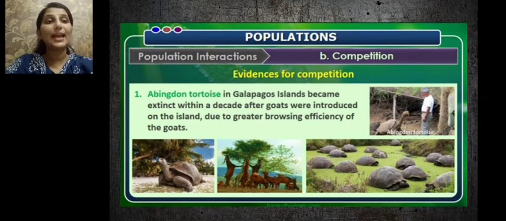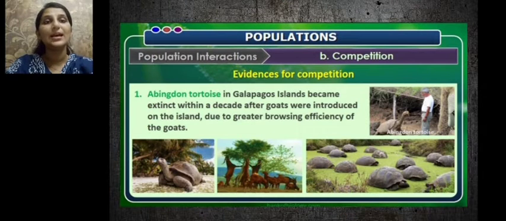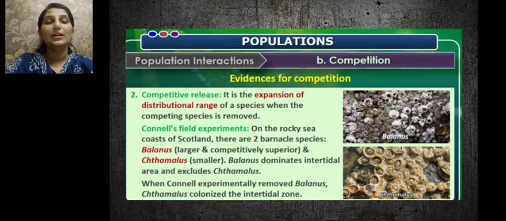Let us learn certain evidences for competition. These are the Abingdon tortoises, which are found in the Galapagos Islands. They became extinct within a decade when goats were introduced into this island, because the goats had greater browsing efficiency than the tortoises. So they started to become extinct within a decade, and that is an evidence for such type of competition.